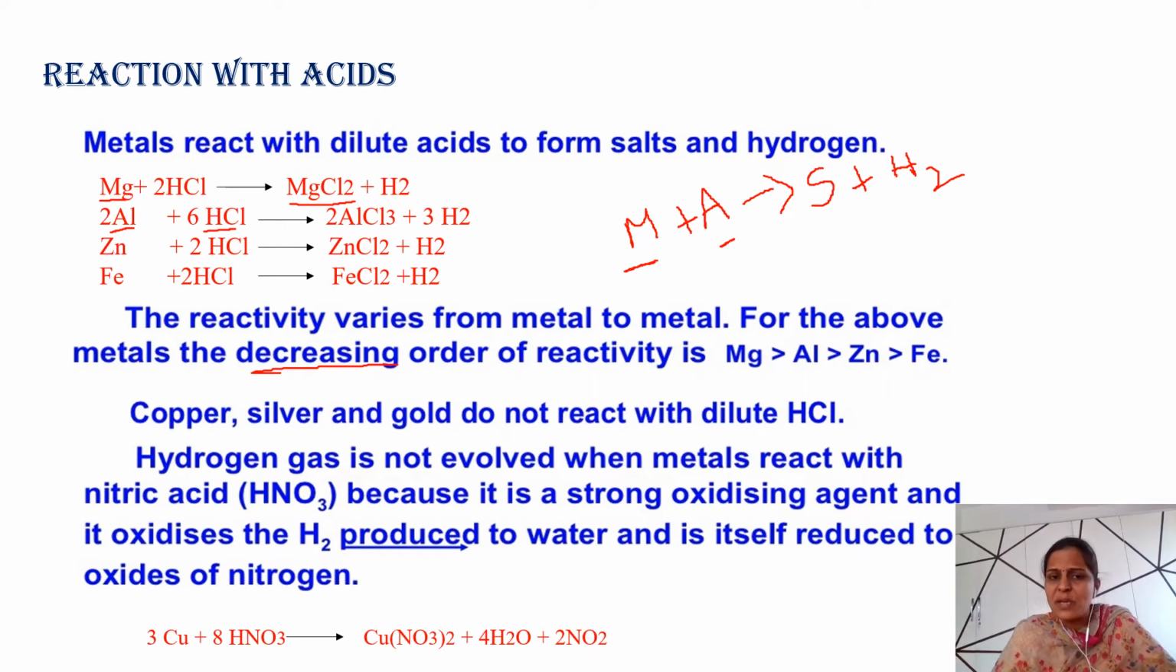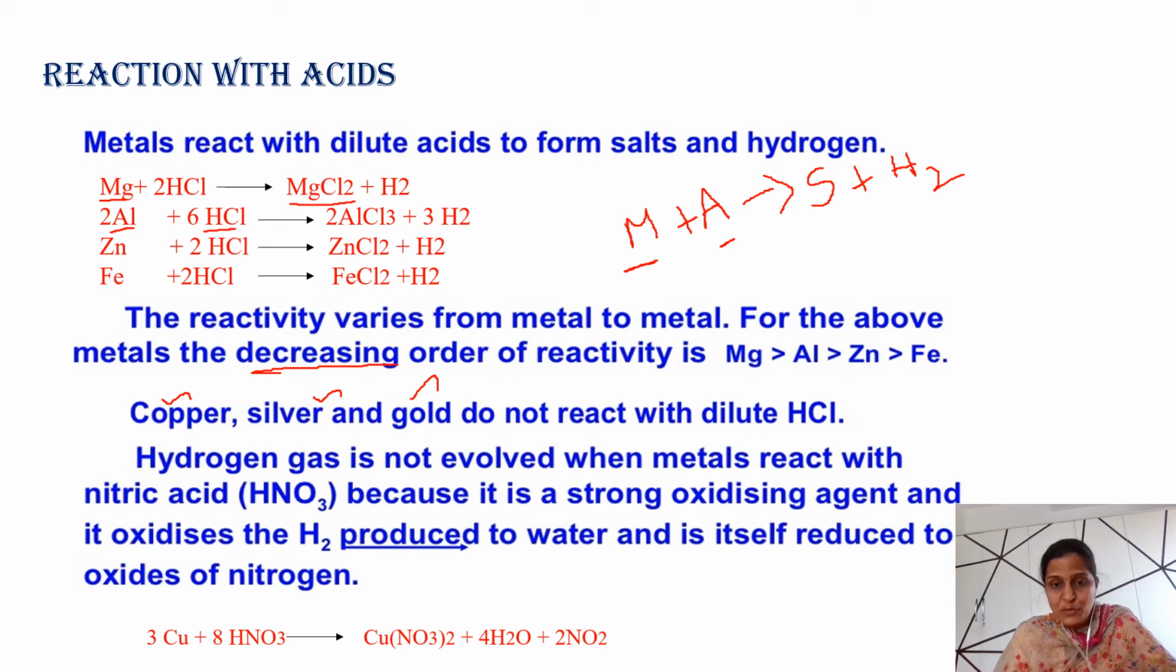If you see a few metals like copper, gold, silver, platinum and others, they do not react with dilute HCl because they are the least reactive metals. They are at the bottom of the reactivity series, so they do not react with dilute HCl.